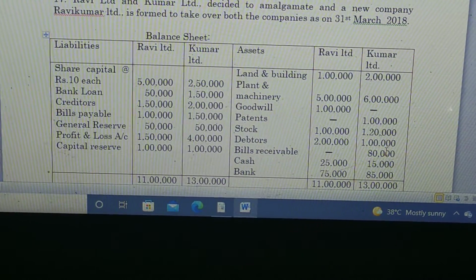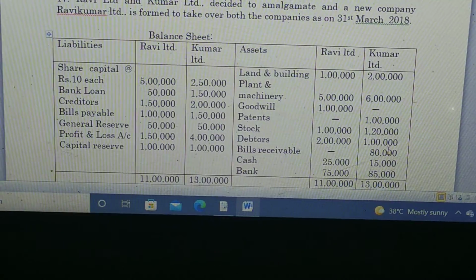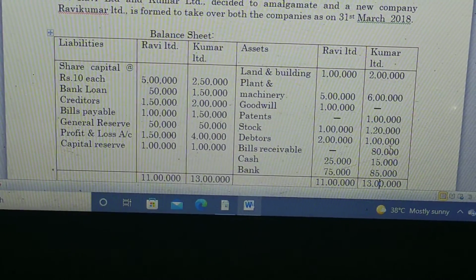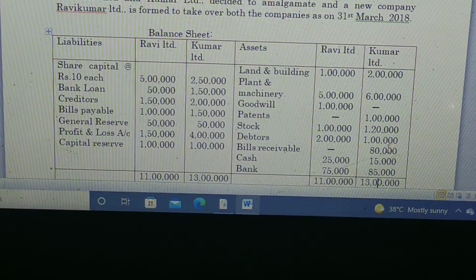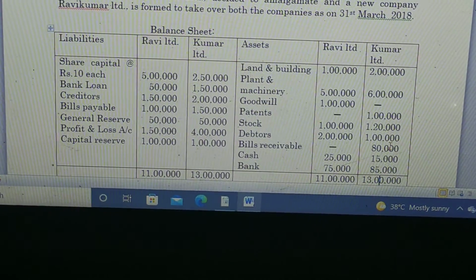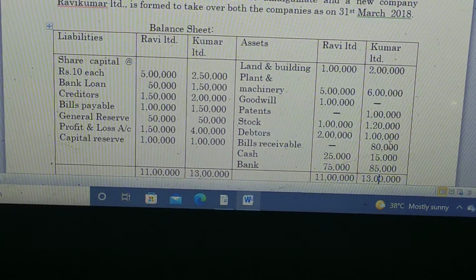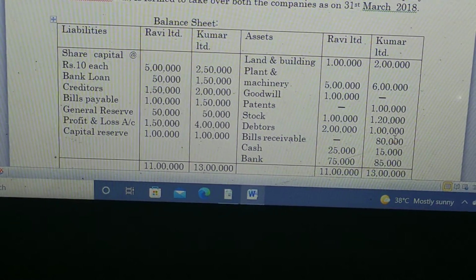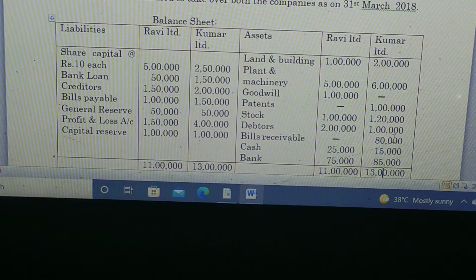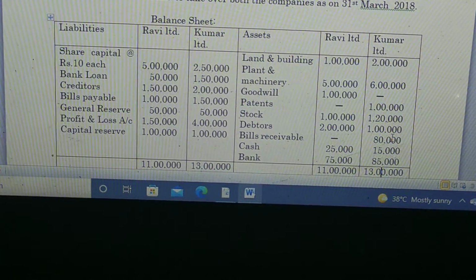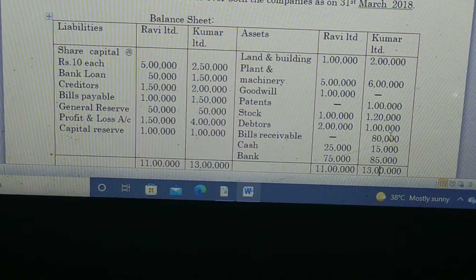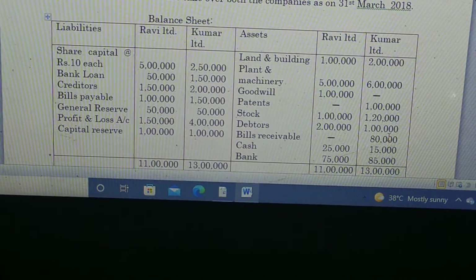Debtors 2 lakh for Ravi Limited, 1 lakh for Kumar Limited. Bills receivable no value for Ravi Limited and 80,000 for Kumar Limited. Cash 25,000 for Ravi Limited, 15,000 for Kumar Limited. Bank 75,000 for Ravi Limited, 85,000 for Kumar Limited. The total assets are 11 lakh for Ravi Limited and 13 lakh for Kumar Limited.